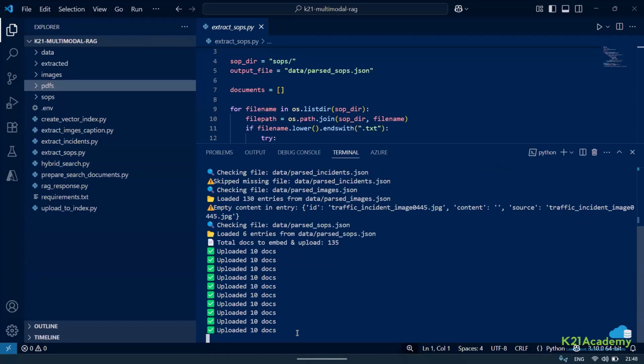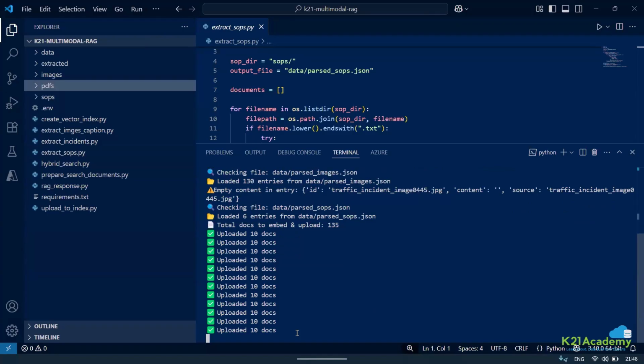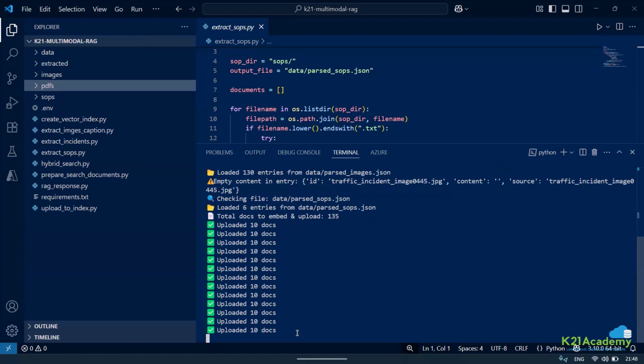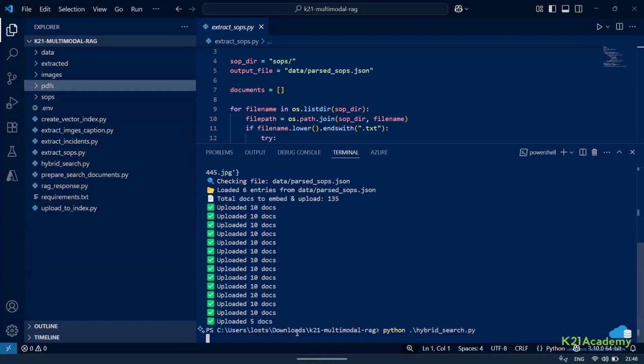Hybrid search is a combination of all three searches, right? It's a combination of all three sets. So first we are creating a vector index, deciding what type of data is going to come, then preparing the document, and then we will run a hybrid search on top of it. Now I'll show you the hybrid search right now.